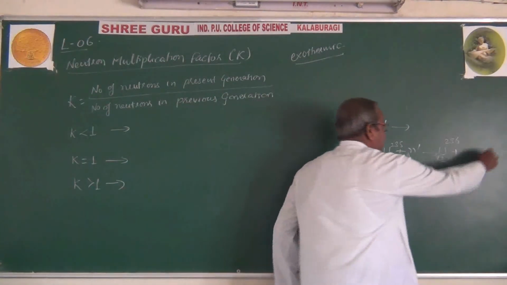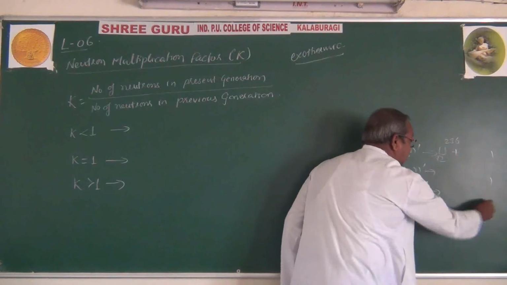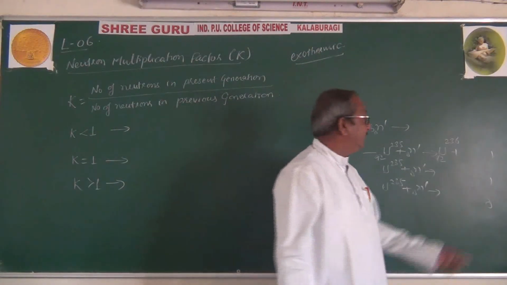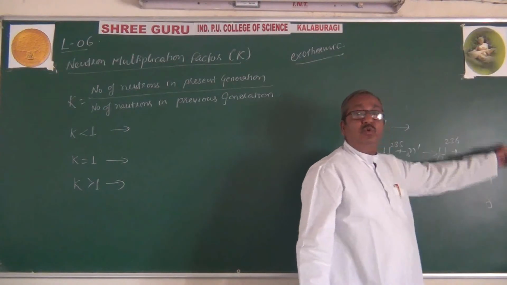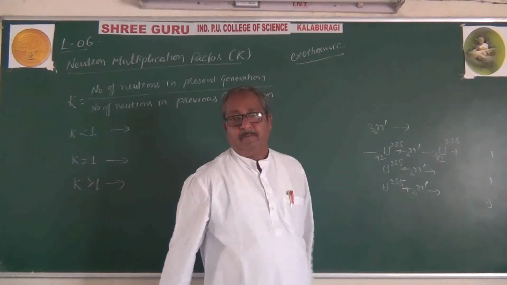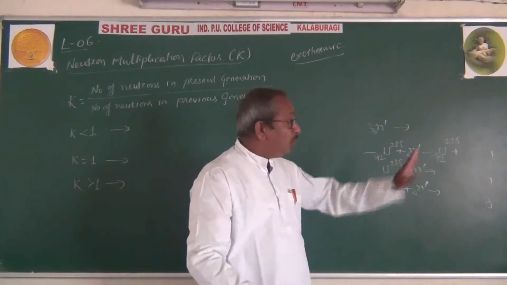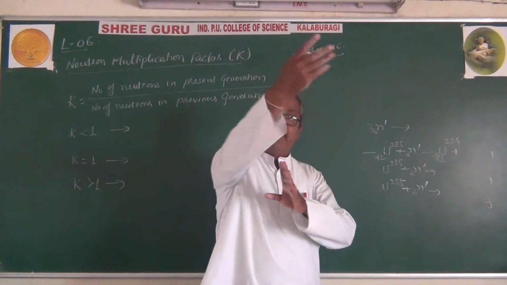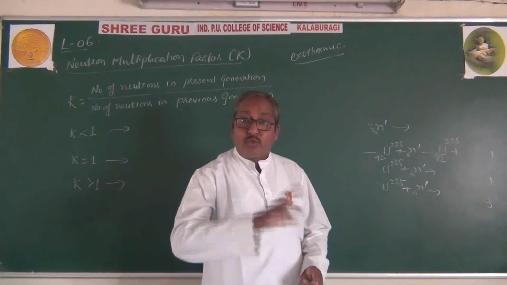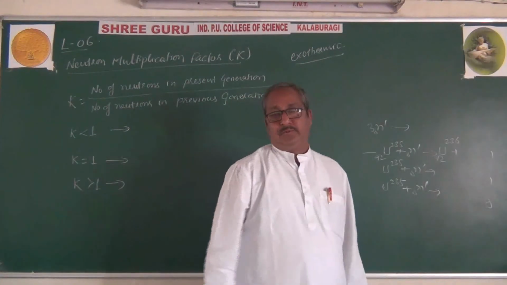For example, in the first reaction 1 neutron is released, in the second reaction 1, and in the third reaction no neutrons are released. In total, the 3 reactions release only 2 neutrons. Those 2 neutrons cause the next reaction, and the next gives even fewer, then 1.